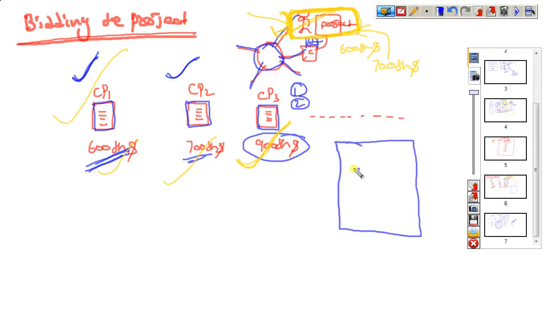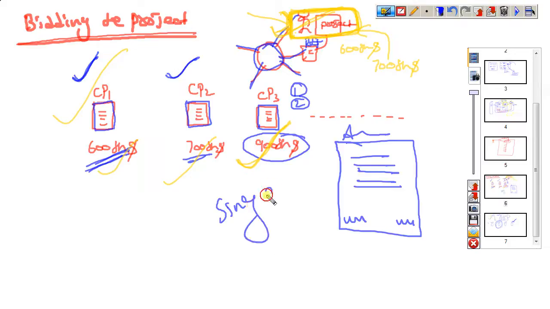Whenever they finalize the company, they need to go for one official agreement. What is the agreement? They go for some information, signature of the client CEO, signature of the company CEO, and they go for the signing off. Signing off is nothing but finalizing the project to one company. So this is a procedure they follow to give one project to one company. Like that they need to do bidding. After bidding, finally one company gets the project. So this we are calling bidding the project. What is bidding the project?